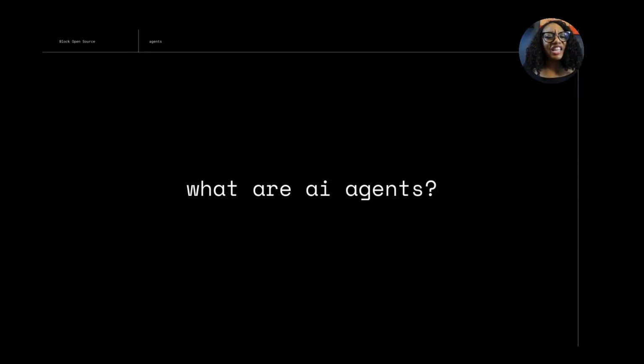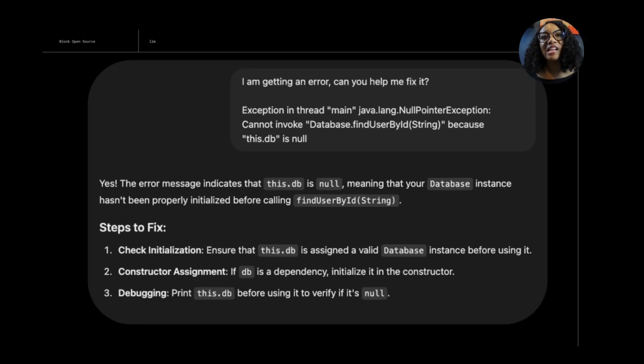So what are AI agents exactly? When you interact with chatbots that use AI, like ChatGPT for example, you can ask it how to do something, and it'll provide step-by-step instructions. For example, if I ran into an error while coding, I could paste the error message into ChatGPT and ask it to help me debug. But because ChatGPT doesn't have access to my code base, it will speculate on the cause of my error and give me a couple of possible solutions to try. I then manually try these proposed solutions and return to inform ChatGPT of the results. We'd continue this back and forth until the error is resolved, or I just give up.